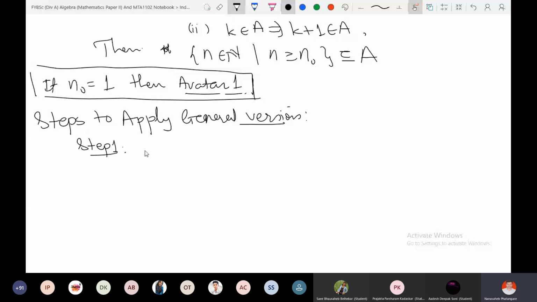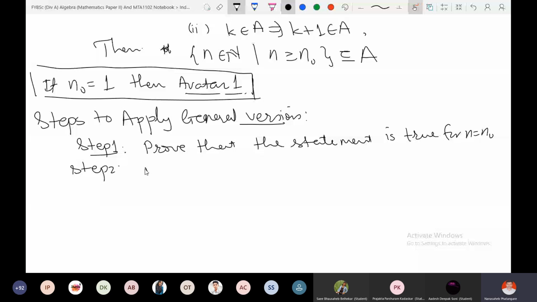Prove that the statement is true for n is equal to n naught. Second step, induction hypothesis.